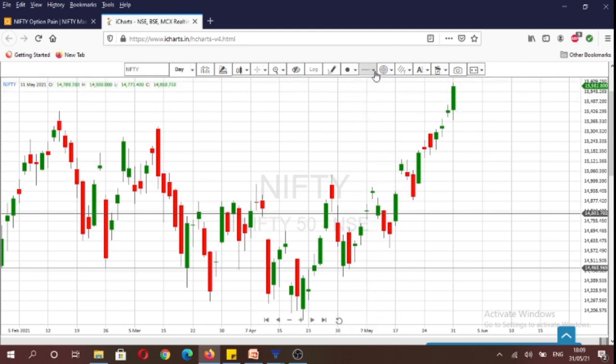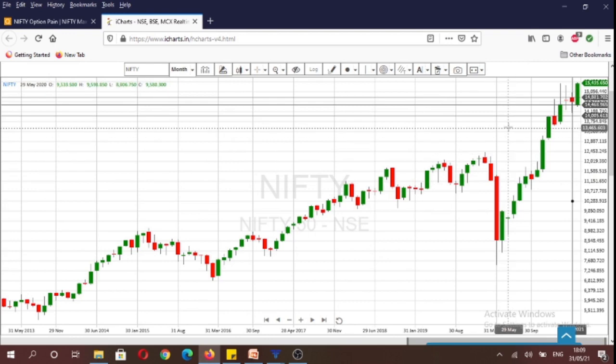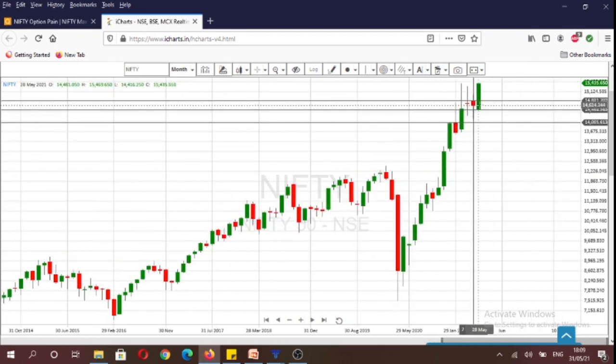So I'll put a horizontal line as well over here. First start from May, we started over here. So whenever we had a price above 14,811 level, which was the monthly opening print, sorry, the opening print was 14,481. So here you have approximately marked these levels.